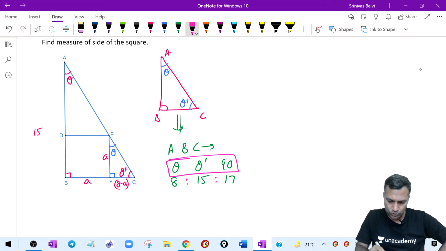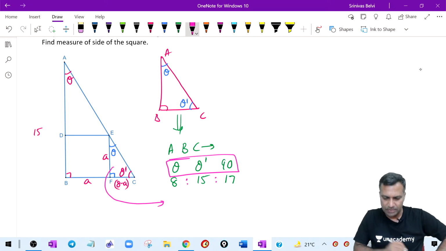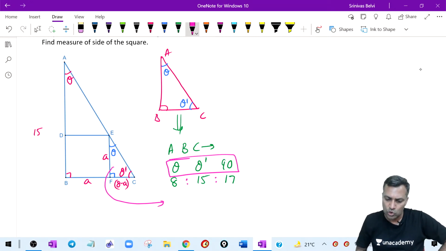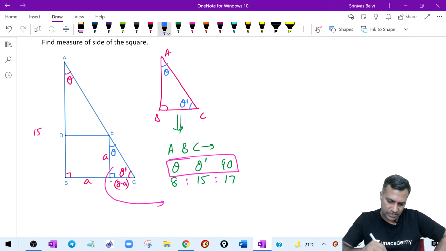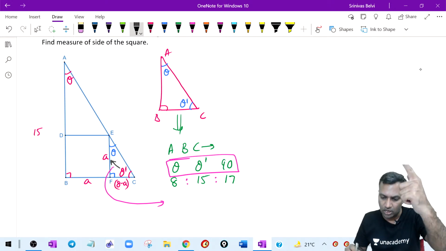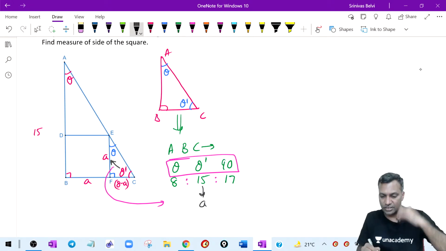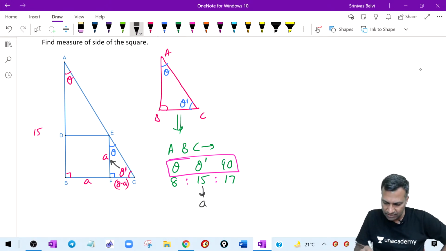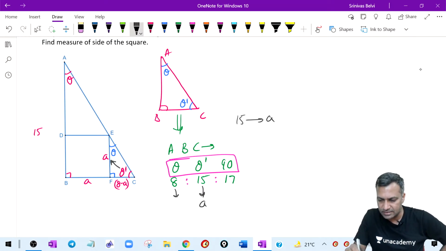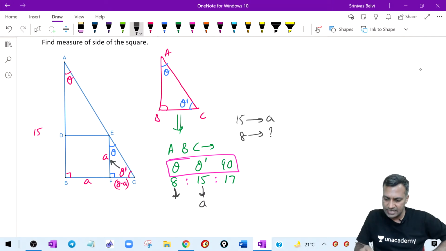So let me come to this smaller piece of the triangle. What do I know? I know the angle opposite theta dash. What is the side opposite theta dash? A. Therefore, I will write A, which means 15 corresponds to A. Therefore, 8 corresponds to how much? 15 implies A, so 8 implies 8 by 15 A.